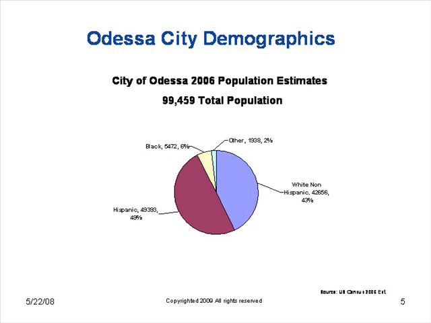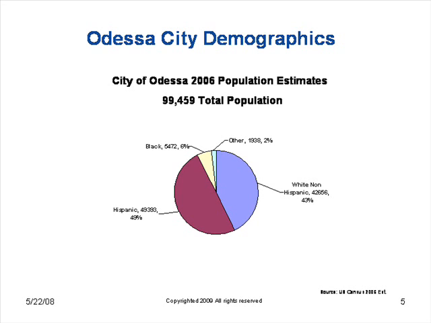Odessa demographics. As of the 2006 population estimates, it was 99,459. Once again, no surprises here. But you can see an emerging Hispanic population here, with 49% of the population being Hispanic. So looking at this, we can begin to see the opportunities for engagement, and engaging the Hispanic community moving forward.